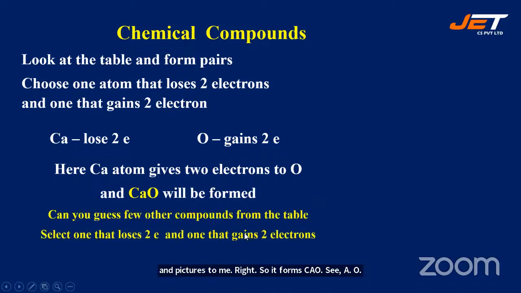So can you guess a few other compounds from the table? Select one that loses two electrons and one that gains two electrons. Make it fast, we are running out of time. Beryllium loses two electrons, oxygen gains two electrons.